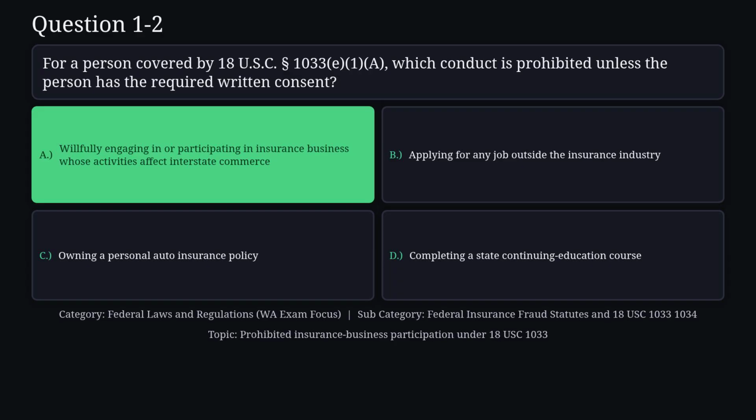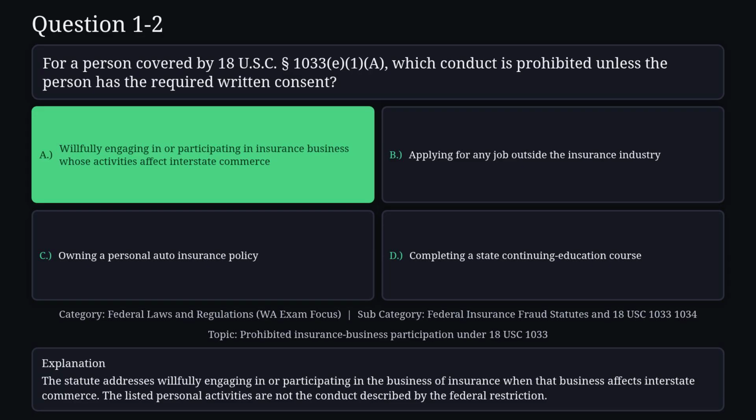The correct answer is A. The statute addresses willfully engaging in or participating in the business of insurance when that business affects interstate commerce. The listed personal activities are not the conduct described by the federal restriction.